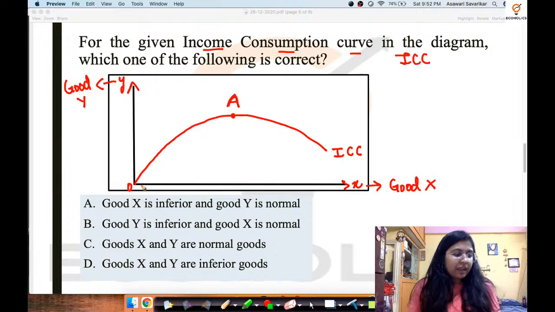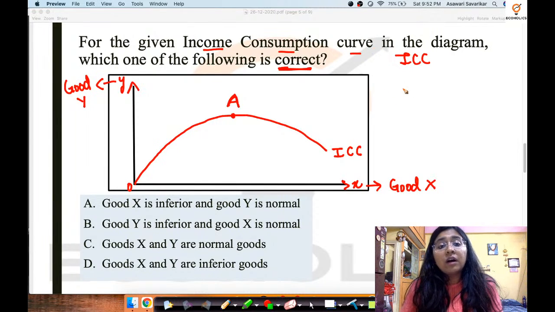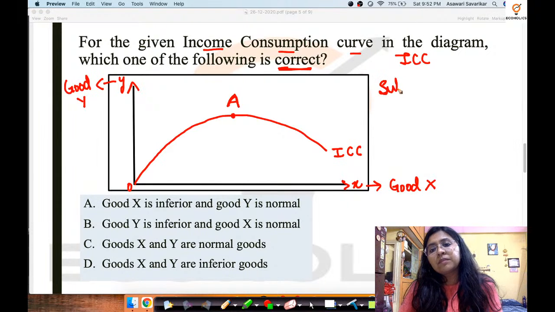Now in this question they have asked, for the given income consumption curve, which is ICC, which one of the following is correct. So we have to identify out of these 4 concepts which one is correct. Now whenever good X and good Y are given in terms of income consumption curve, we must remember that we have been asked about a very important topic, which is substitution.